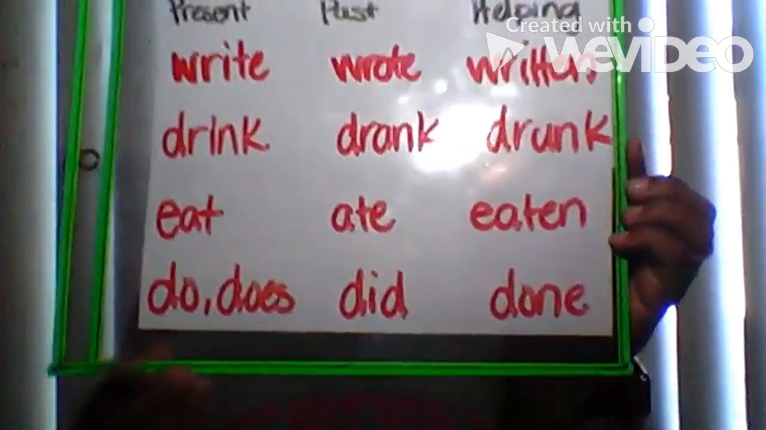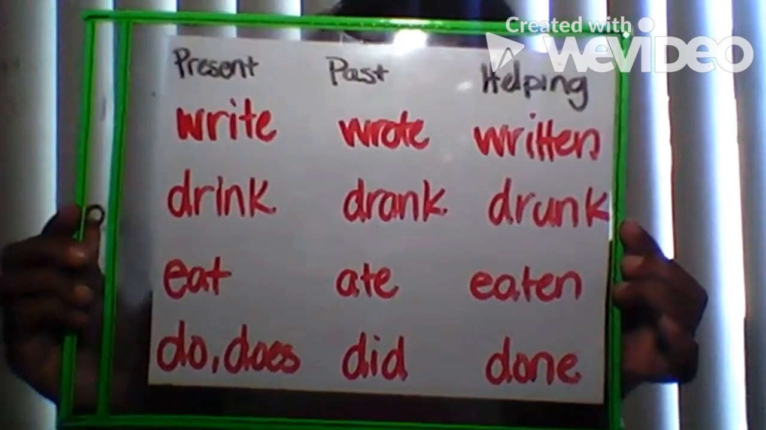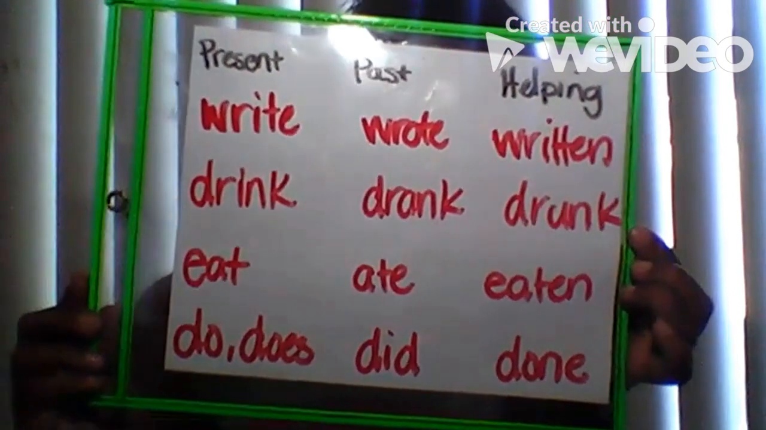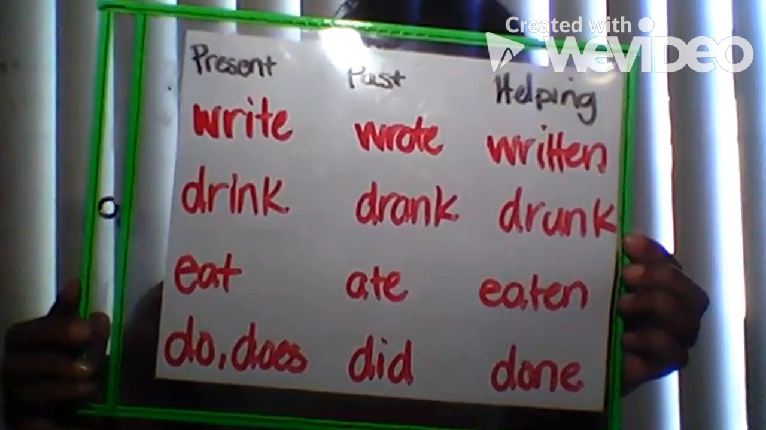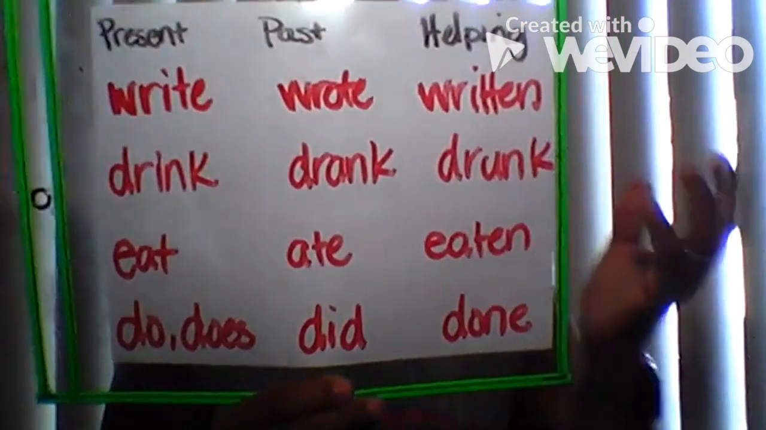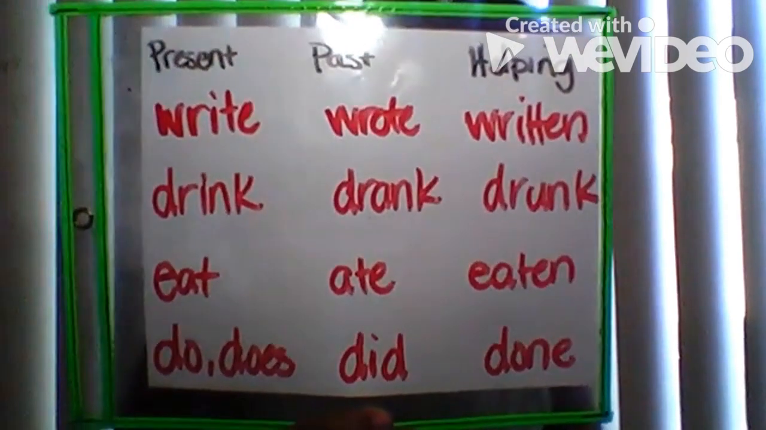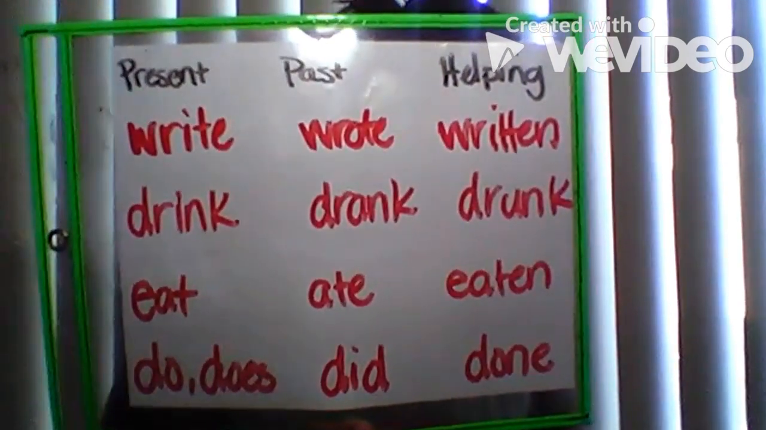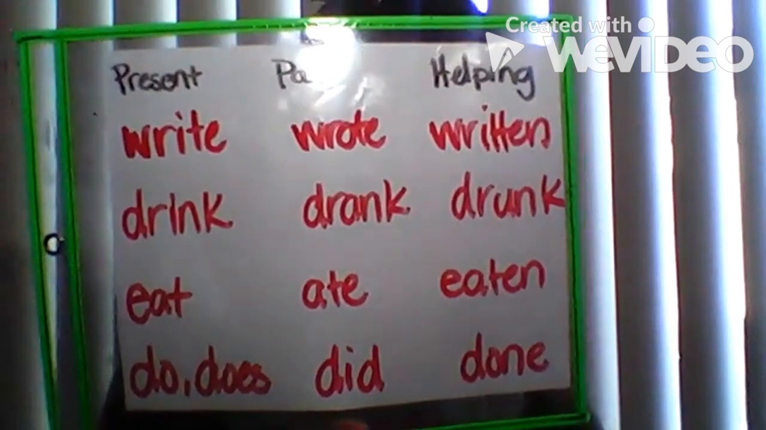Great job. Now we are going to get into our past, present, and helping verbs, different verbs, so that we can know which verbs need the help. So let's look at these verbs here. Now, what do you notice about all the verbs in this first column? If you said they're present tense, you are correct. So each of the verbs in the first column tells us about an action that happens right now.